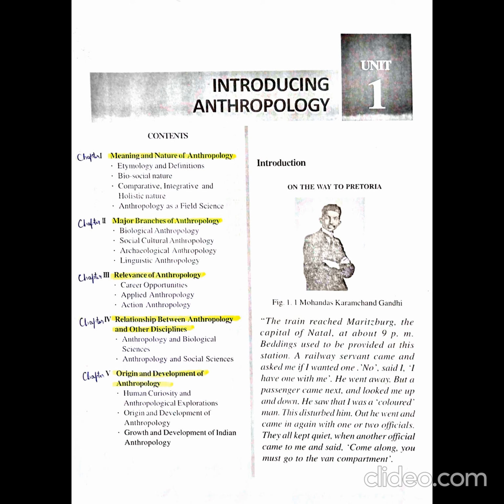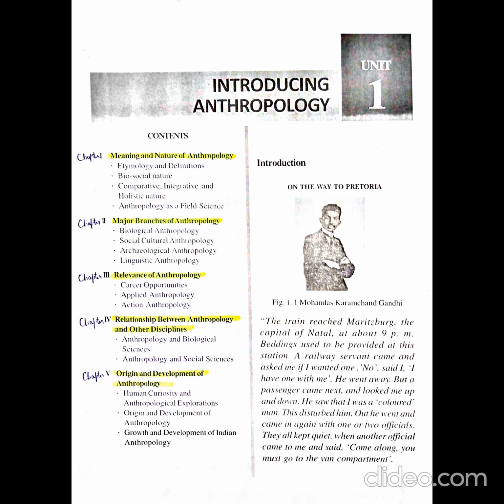Here also one question arises: how does anthropology study or examine these aspects? The answer is by conducting field work. Have you noticed any field work in other subjects, in science subjects like chemistry, biology, botany, zoology, medical sciences, or any science subjects?